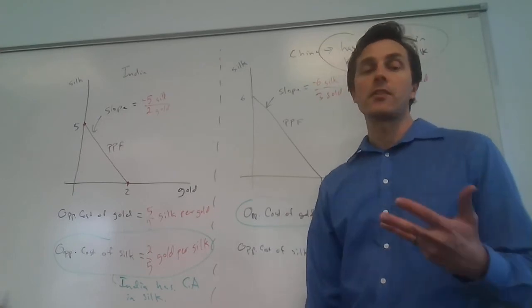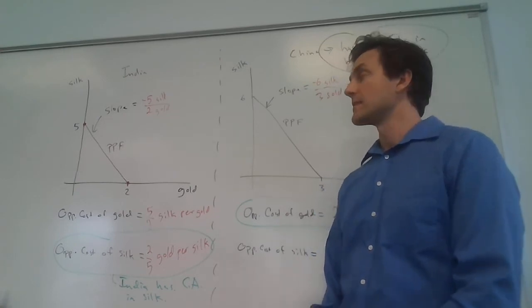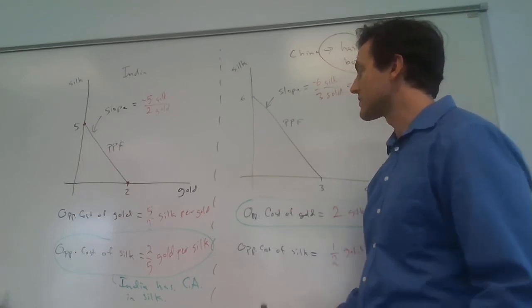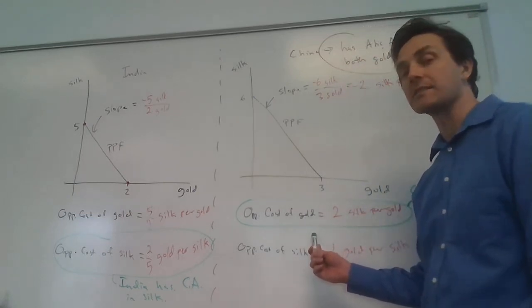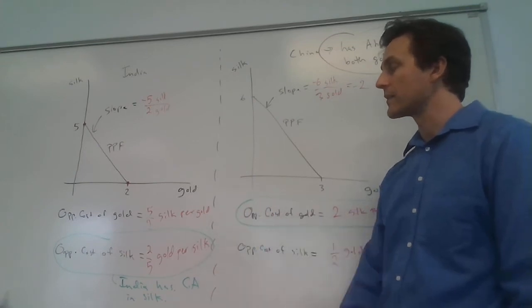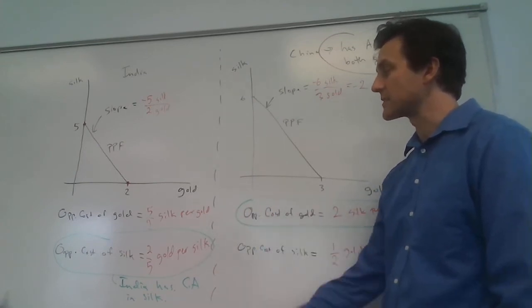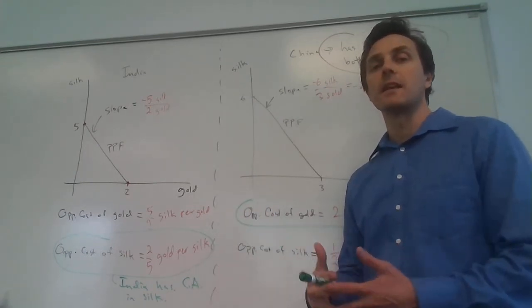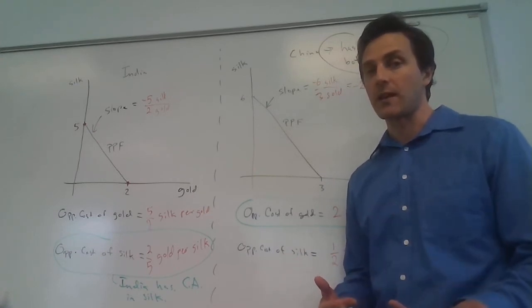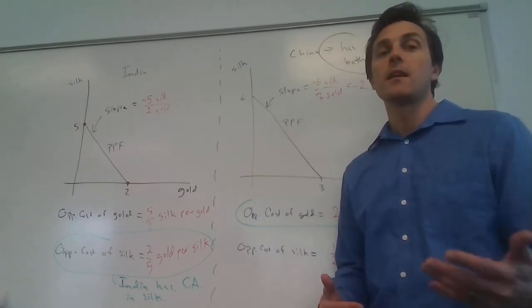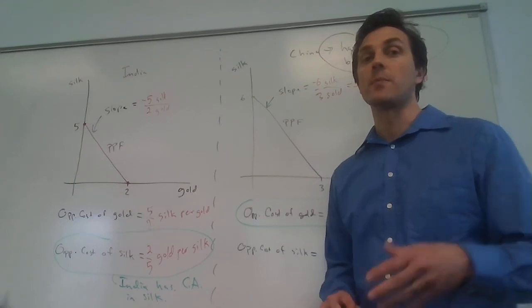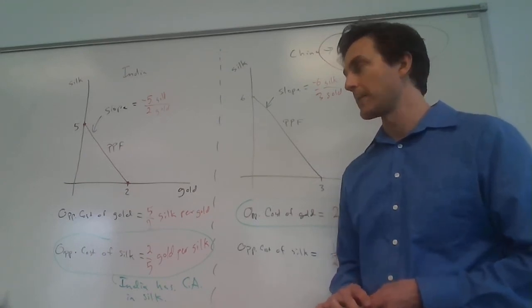According to the theory of comparative advantage, this means that China should specialize in producing gold, and India should specialize in producing silk. Then they can trade with each other, realize gains from trade, and enjoy quantities above their production possibility frontier by doing that.